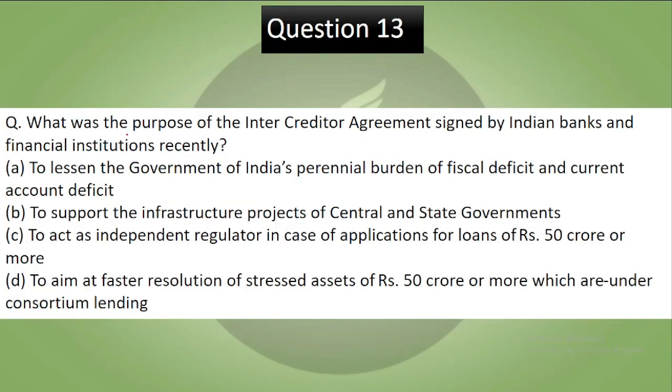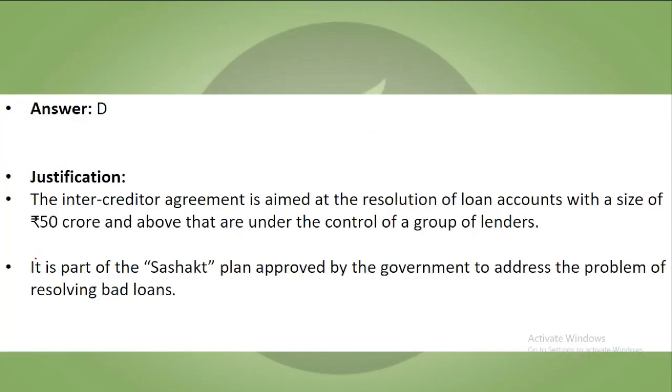Now, question 13, last question of today's video. What was the purpose of inter-creditor agreement signed by the Indian banks and financial institutions recently: to lessen the burden of India's perennial fiscal deficit and current account deficit, to support infrastructure projects of central and state governments, to act as independent regulator in the case of applications of loan of 50 crore or more, or to aim at faster resolution of stressed assets of 50 crore or more which are under consortium lending? Pause the video, try to answer. Now let's see the answer. So correct answer to this is D.